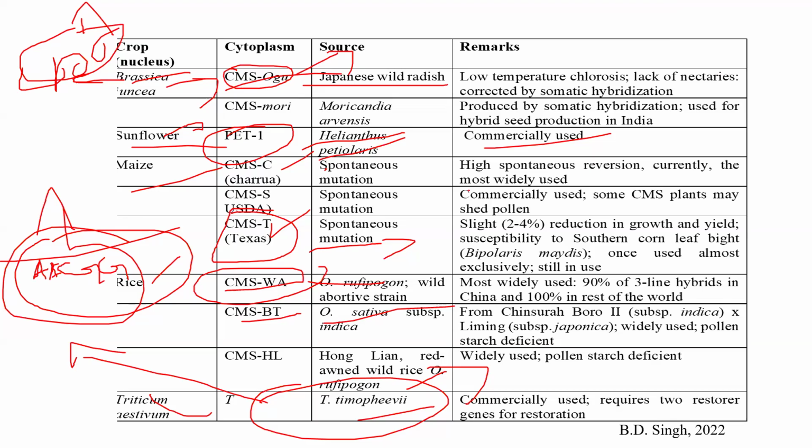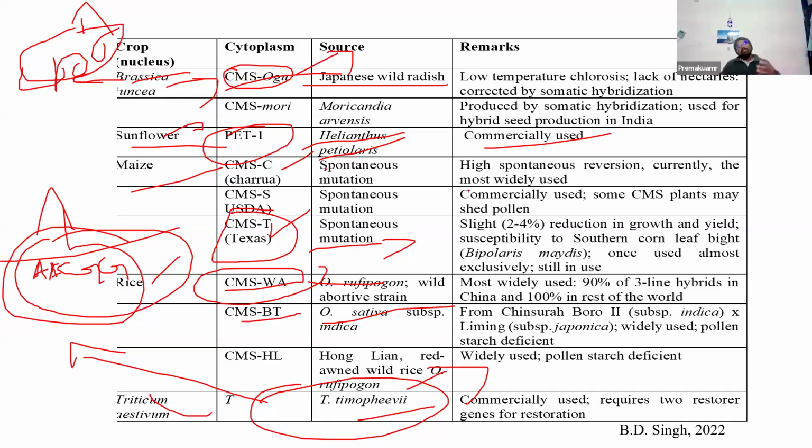There are several papers, like introducing R genes and making heterotic combinations. You can read several papers. Then heterotic pooling: how we do it is based on identification of restorer genes itself, which is a tedious task. First they create all the restorer lines in different backgrounds.